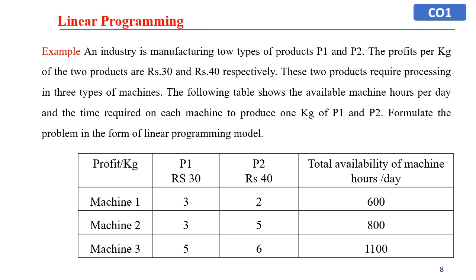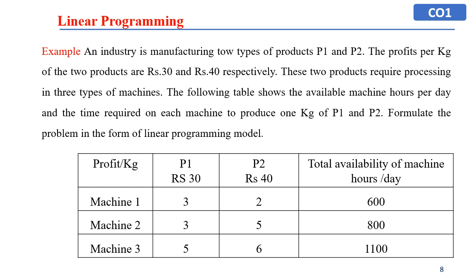Linear programming, just consider this example. An industry is manufacturing two types of products, P1 and P2. The profit per kg of the two products is rupees 30 and rupees 40 respectively. These two products require processing on three types of machines. The following table shows the available machine hours per day and the time required on each machine to produce 1 kg of P1 and P2.